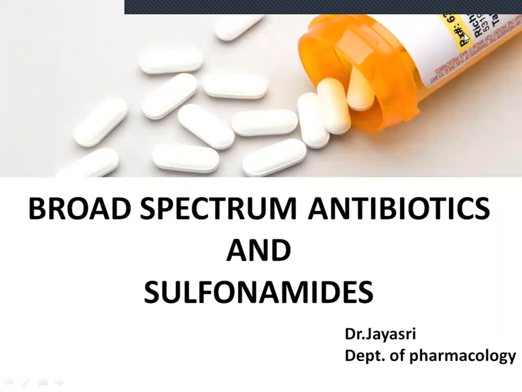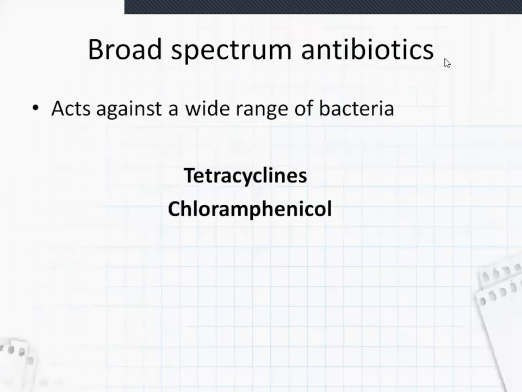Today's topic is broad spectrum antibiotics and sulfonamides. Broad spectrum antibiotics are called broad spectrum because they act against a wide range of bacteria, including gram positive, gram negative, and aerobic and anaerobic gram positive and negative bacteria also. The drugs which come under the broad spectrum antibiotics are tetracyclines and chloramphenicol.